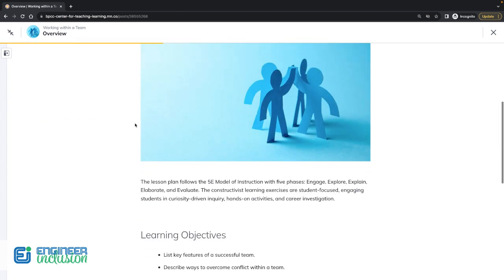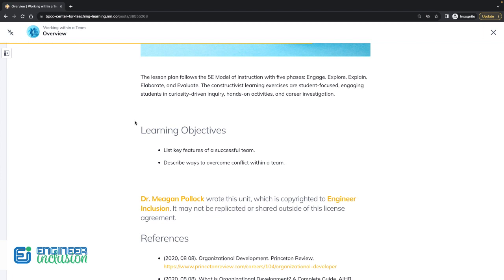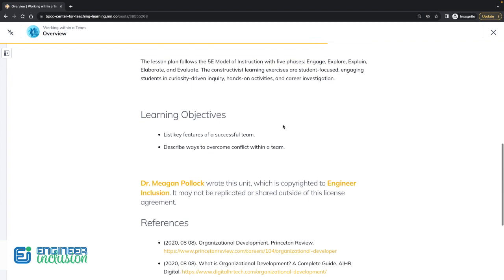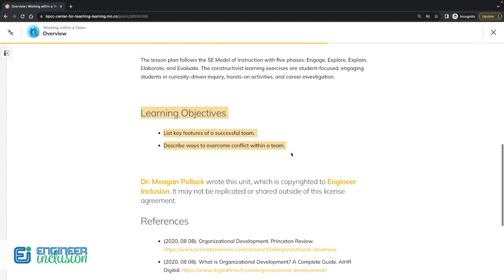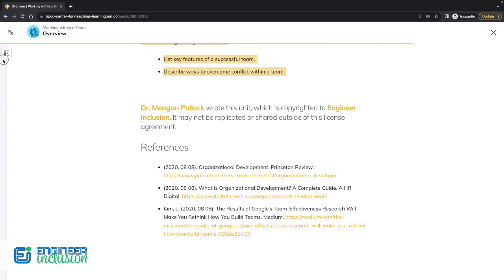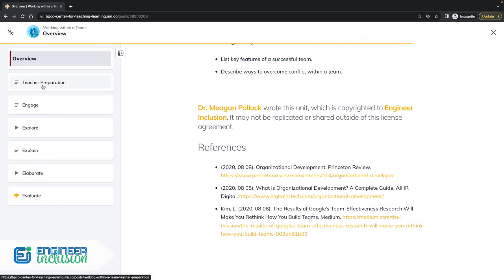You'll see that in the overview, and this is for each of the different lesson plans except for the final PBLs, the lesson plans follow the 5E model of instruction with 5 phases: the engage, explore, explain, elaborate, and evaluate. And I have also created constructivist learning exercises that are student-focused, engaging students in curiosity-driven inquiry, hands-on engagement, and career investigation. You'll also find in the overview the learning objectives and whatever references I have for each lesson.